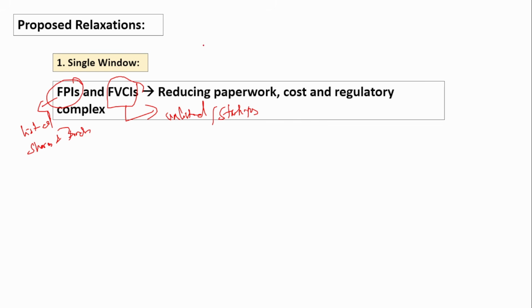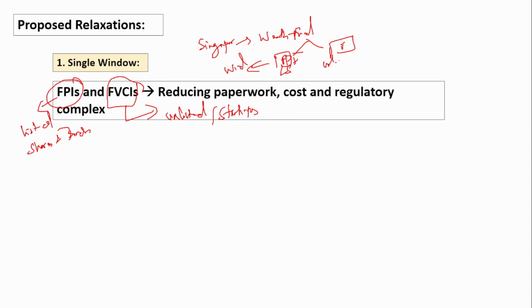So say suppose there is a Singapore fund, a sovereign wealth fund. It wants to invest in both listed shares and unlisted shares. So it has to register itself as an FPI in a separate window. The procedure is totally different, with a separate website and all.